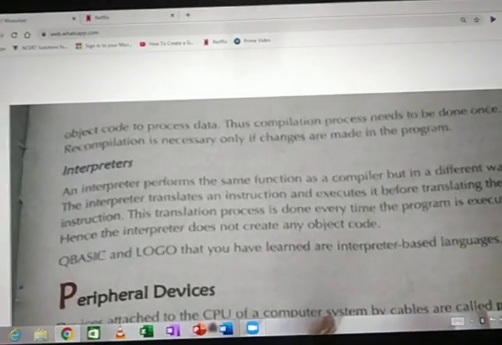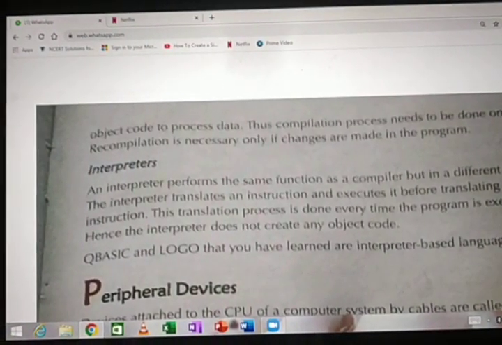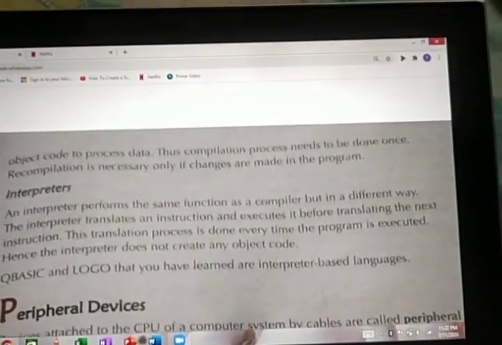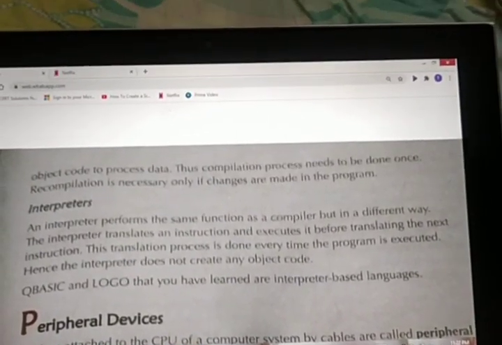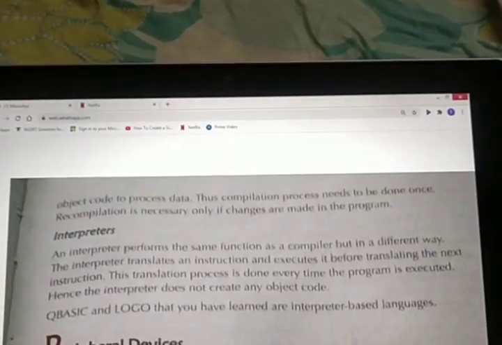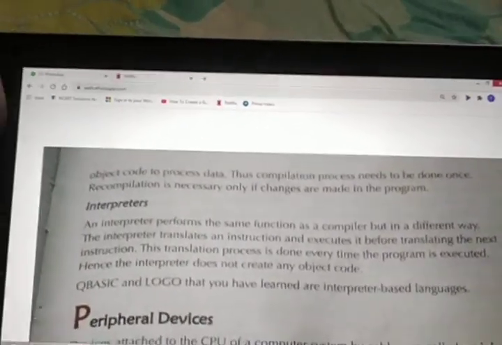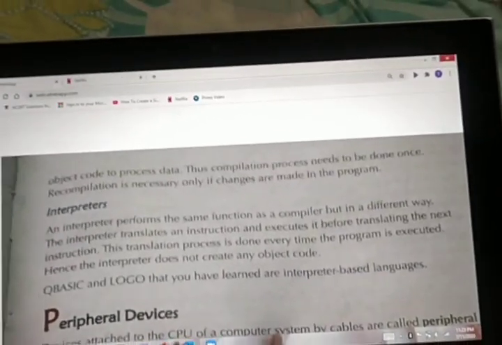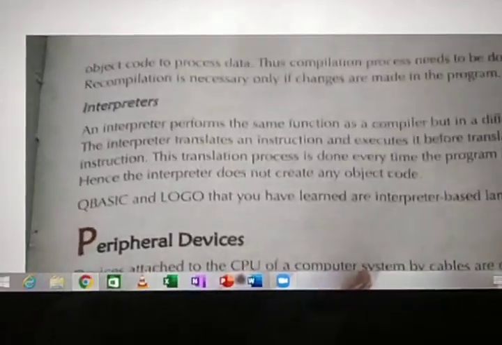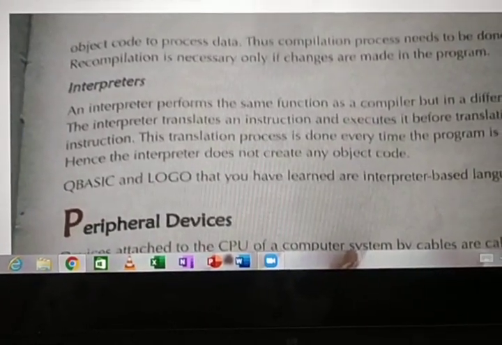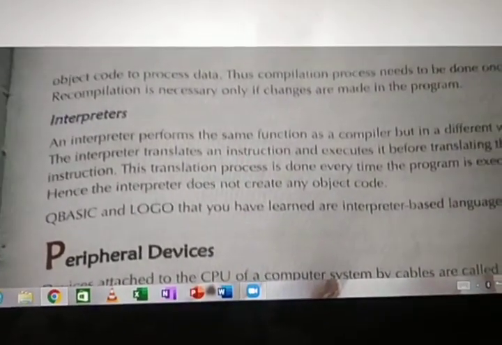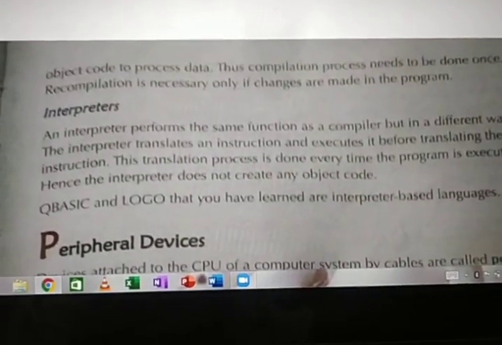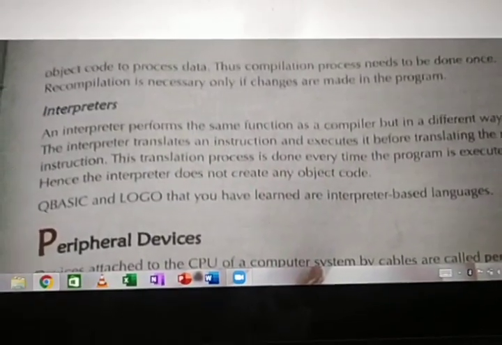This translation process is done every time the program is executed. Each time you execute the program, it completes the first instruction, goes to the next, completes it, and so on. Not like the compiler, which does it in a single stretch. Hence, the interpreter does not create any object code. Since it goes through each instruction, it does not save it as object code for future use.